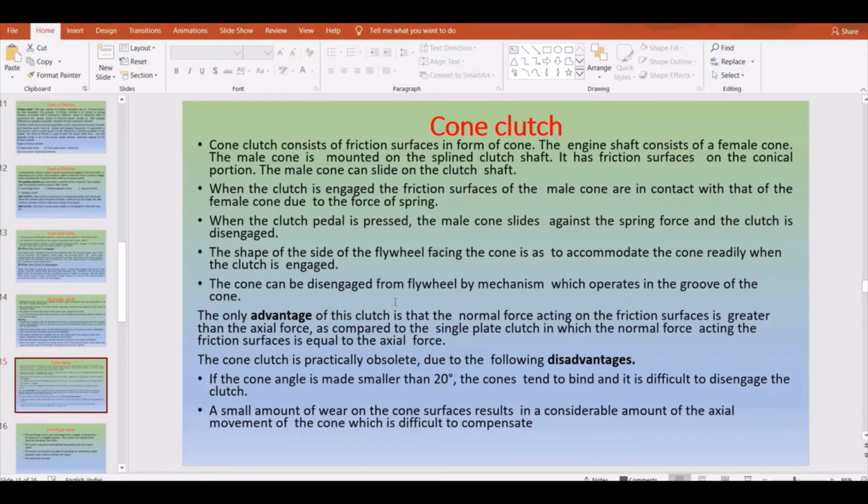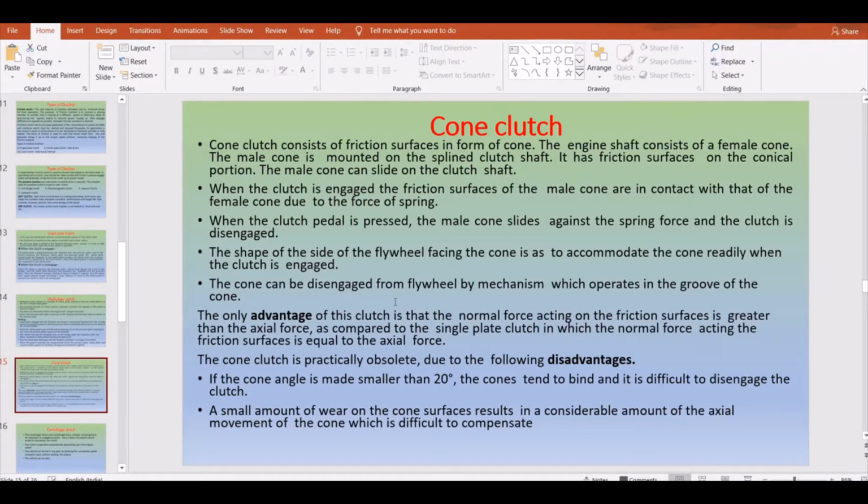And next, the major advantage of this clutch is that the normal force acting on the friction surface is greater than the axial force, as compared to the single plate clutch. There is also one disadvantage in practice: if the cone angle is made smaller, that is less than 20 degrees, then the cone tends to bind, and it is difficult to engage the clutch. That is one of the major disadvantages you can list for the cone clutch.